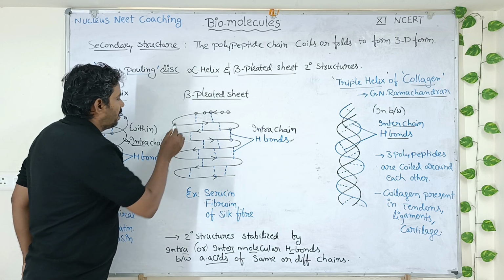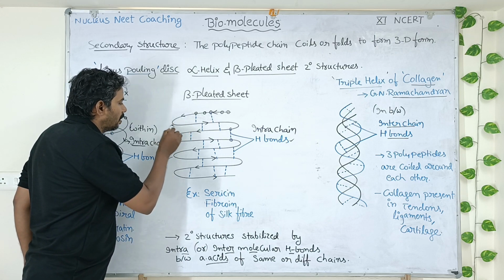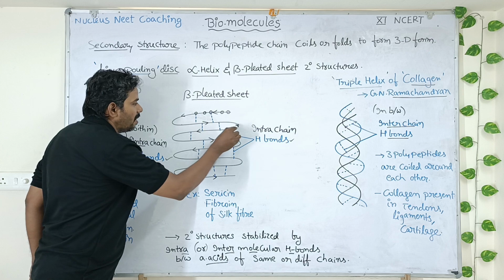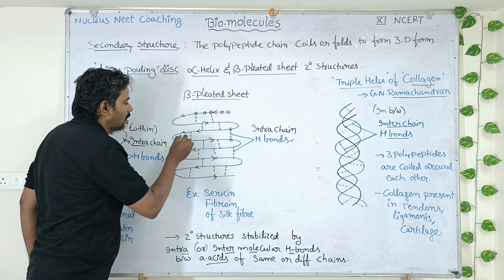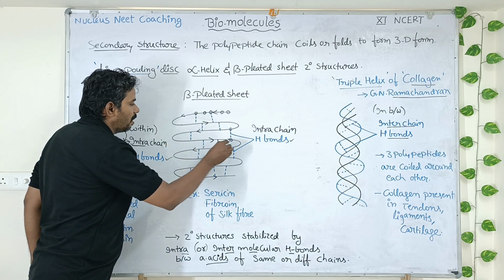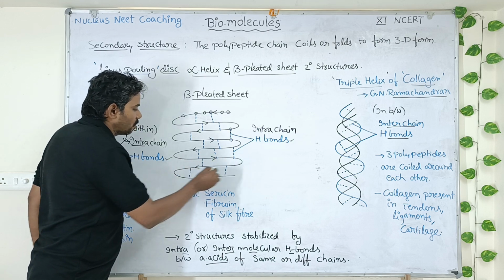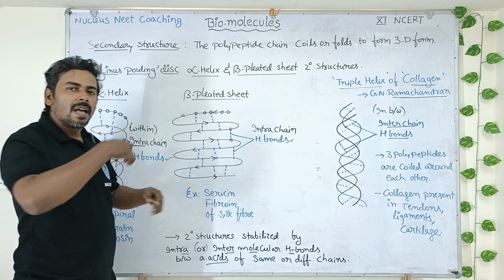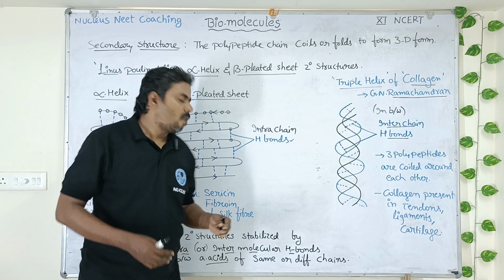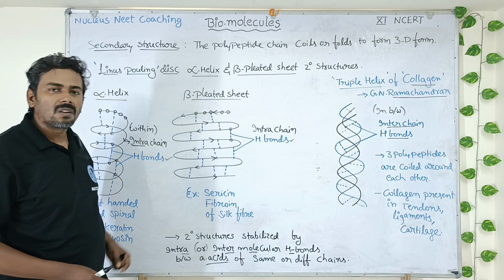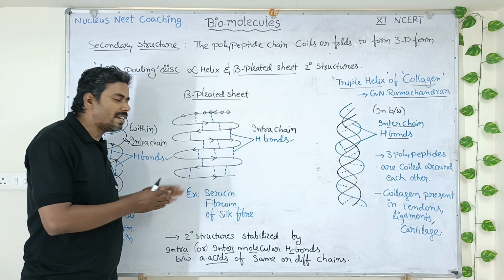Look here. It takes a hairpin bend and moves forward, again in reverse direction. It takes a bend forward, again a bend backward, again a bend forward. So this pattern repeats again and again to form a sheet-like structure which is called beta pleated sheet.